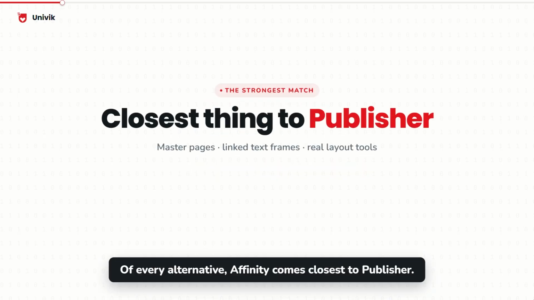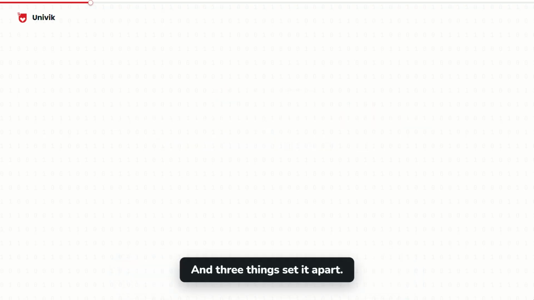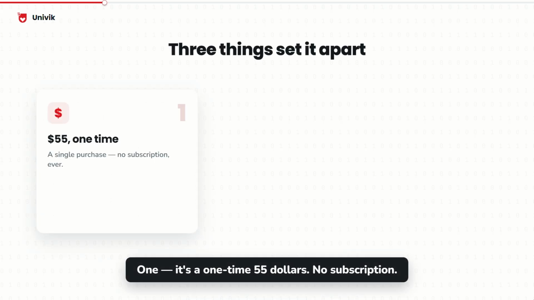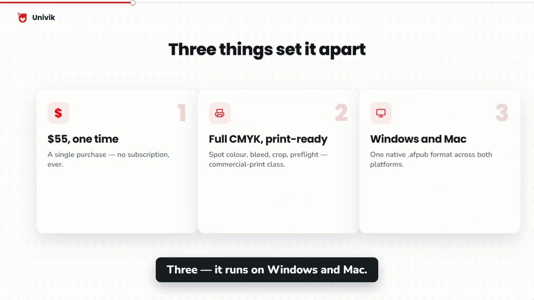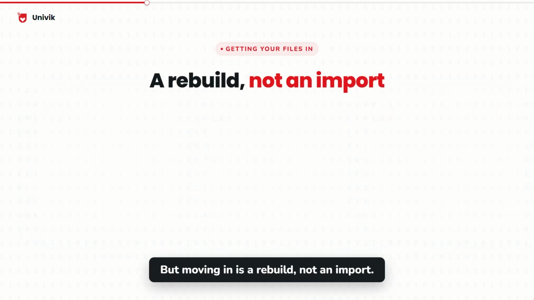Of every alternative, Affinity comes closest to Publisher. Master pages, linked text frames, real layout tools. And 3 things set it apart. 1. It's a one-time $55. No subscription. 2. Full CMYK and print-ready output. 3. It runs on Windows and Mac. But moving in is a rebuild, not an import.